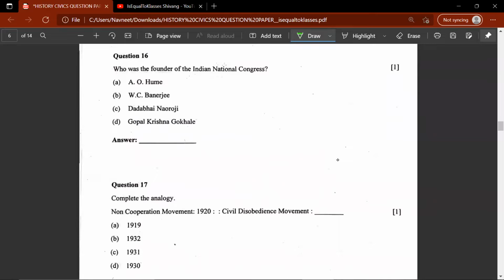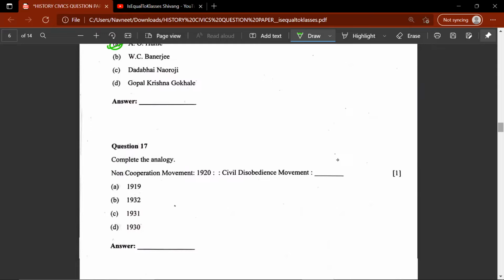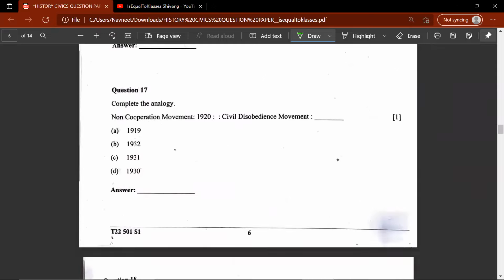Question number 16, who was the founder of Indian National Congress? This would be A.O. Hume. On the 17th question, complete the given analogy. Non-cooperation movement started in 1920 and civil disobedience movement started in what year? So this would be D, 1930. It started a decade later.